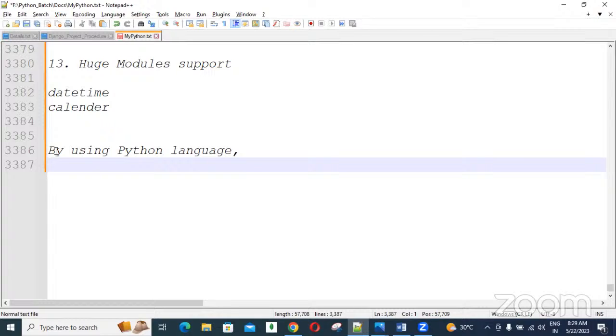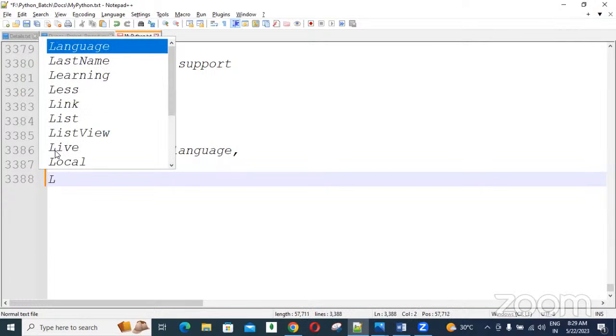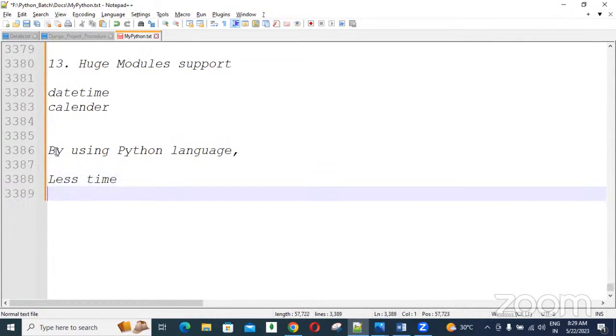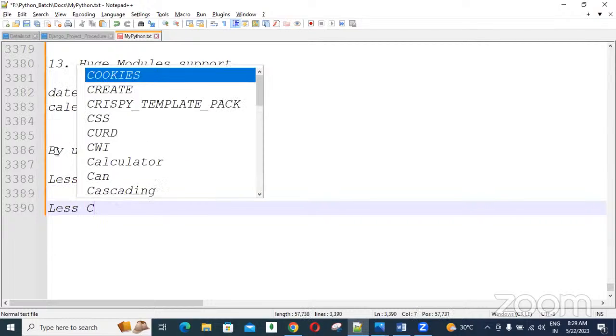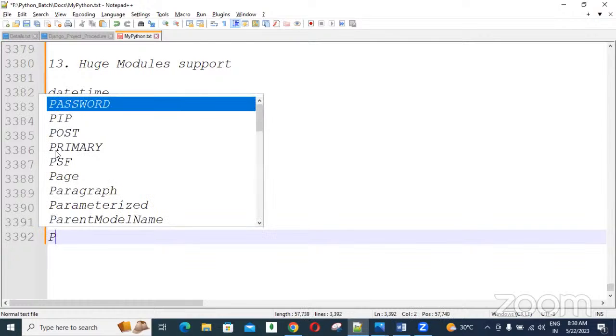For more memory, more amount; less memory, less amount. Got it? Like this, many points are there, guys. Advantages, simply: within less time, using Python, we can design the application. With less cost, we can design the application. And we can give best-performing applications.